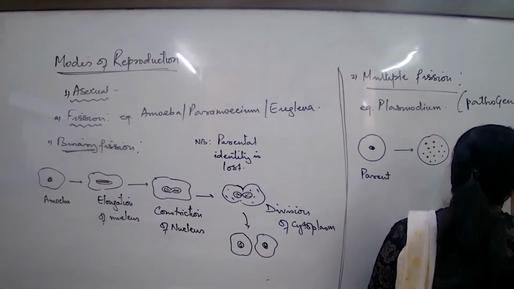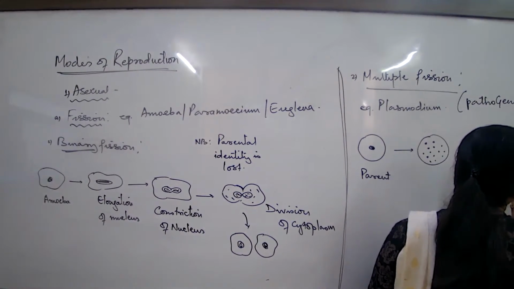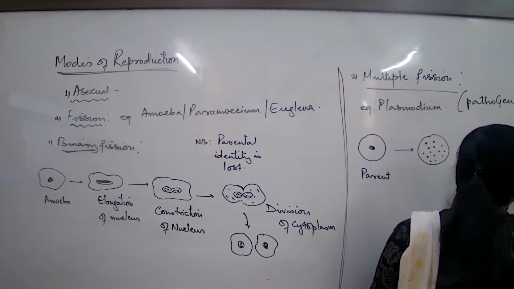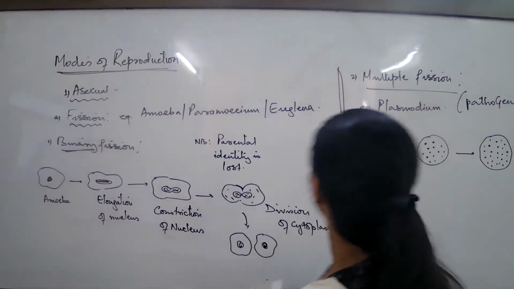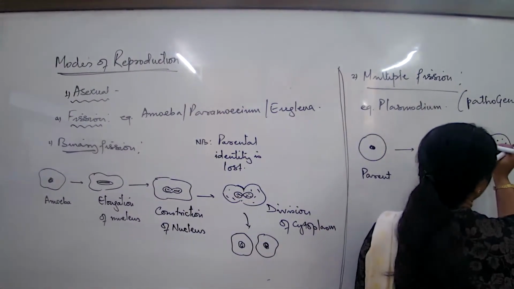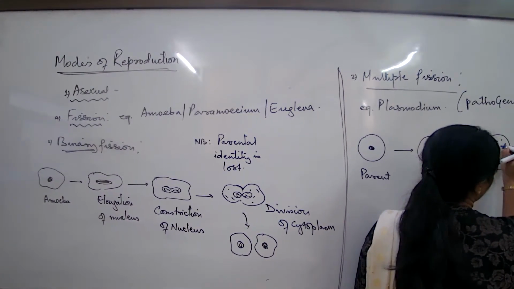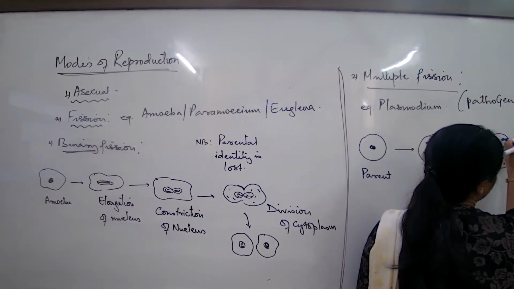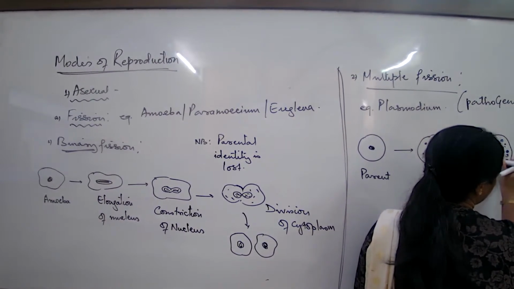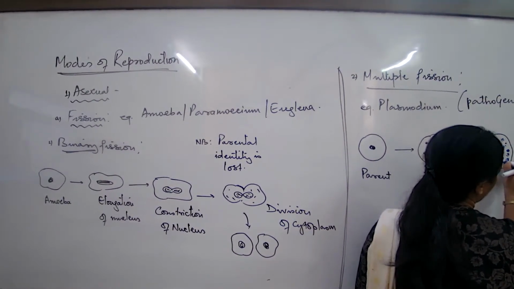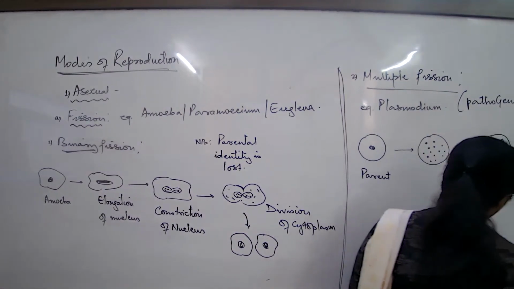And later, this will result in the formation of small cell-like structures where the nuclear fragments are covered up by a small amount of cytoplasm like this, resulting in the formation of the cell-like structures, and these are all the new daughter cells in the process of formation.